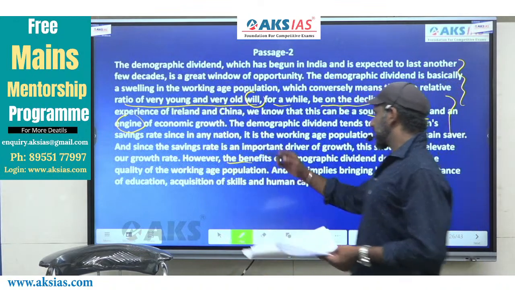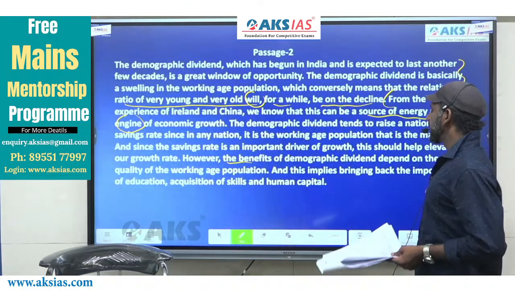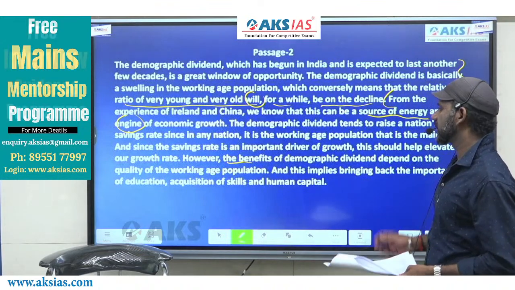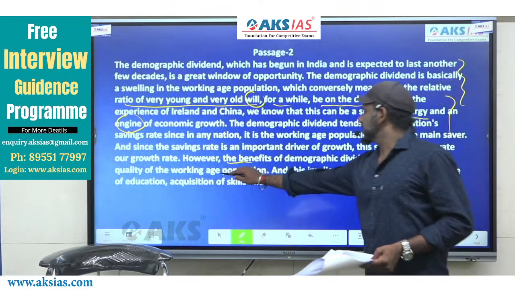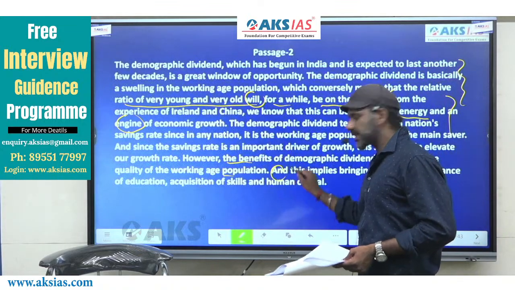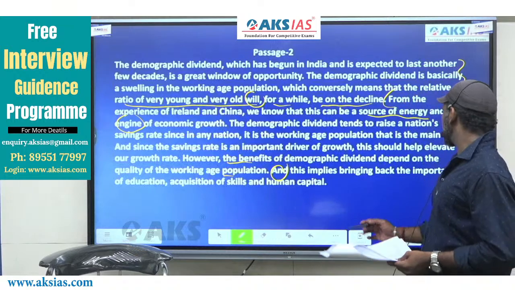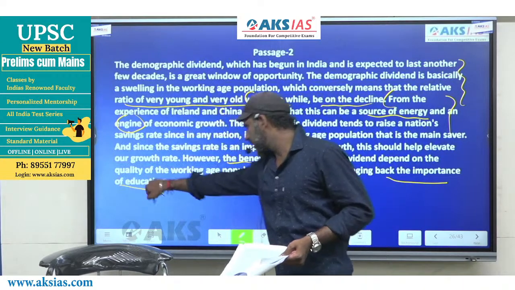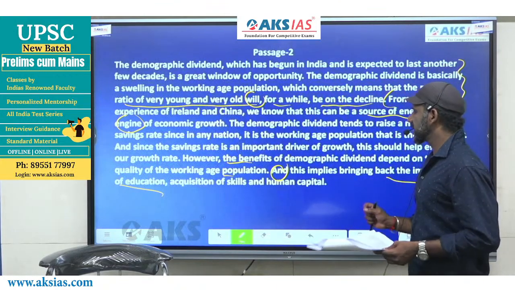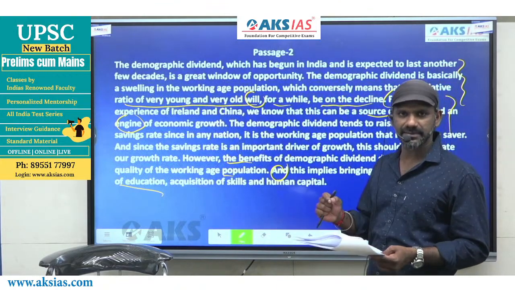The benefits, however, is a contrast indicator. The benefits of demographic dividend depend on the quality of the working age population. And this is talked about here, and is a support indicator. And this implies bringing back the importance of education, acquisition of skills, and human capital, right?